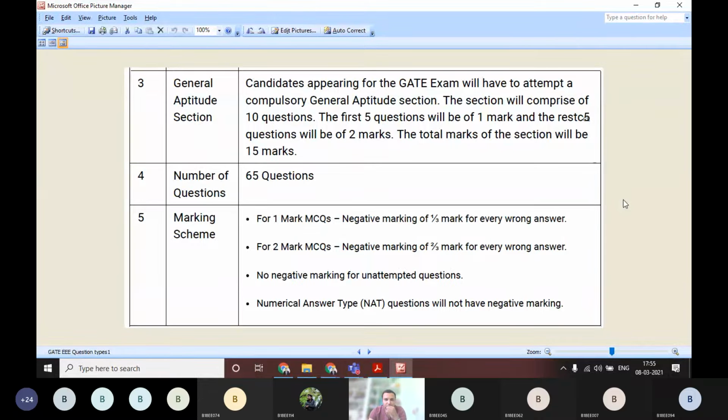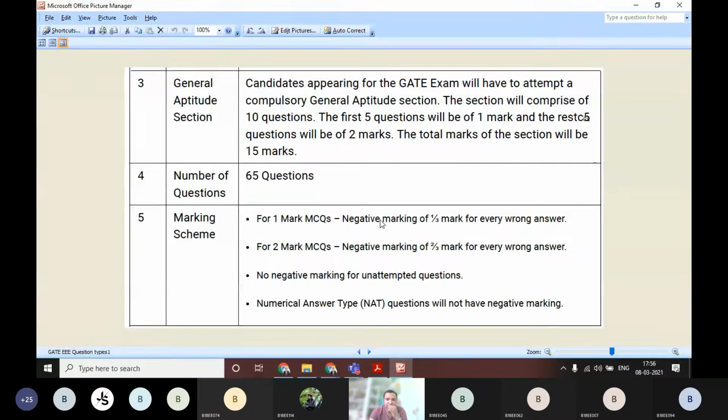If you ask how many questions we will get, you will get a total of 65 questions. 1 mark questions will be there, 2 mark questions will be there. But the main thing, whenever you write the GATE exam, there is a specific negative marking. If you answer correctly, you get 1 mark.